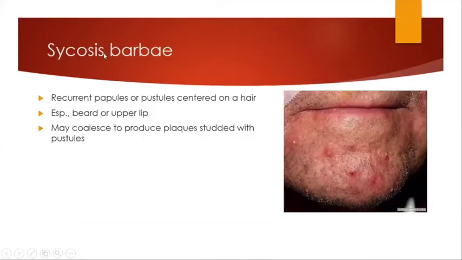Now there is another condition known as sycosis barbae, which mostly affects the beard or the upper lip in males usually. It consists of recurrent papules or pustules which are centered on a hair, which may coalesce to produce plaques which are studded with pustules.